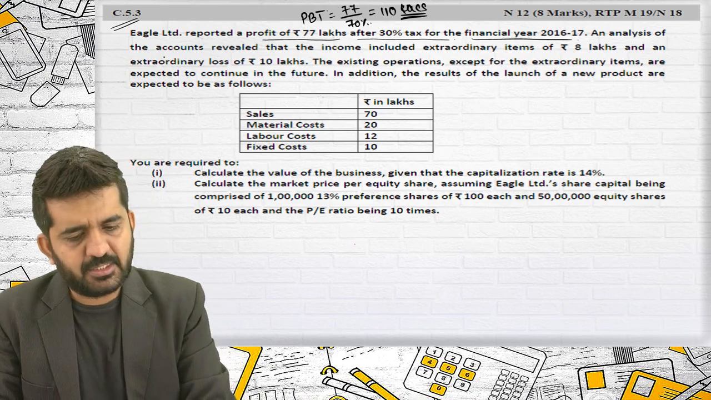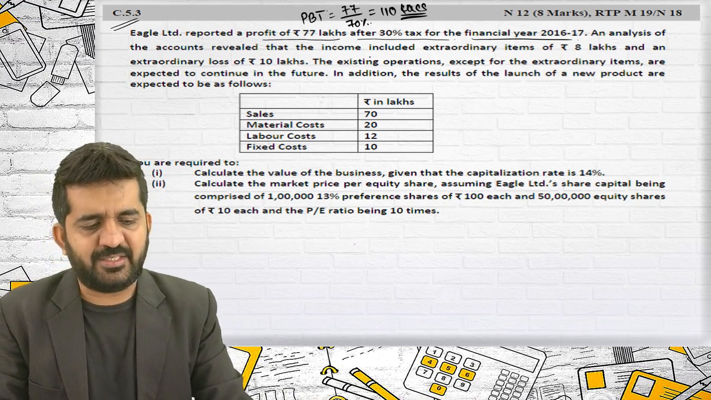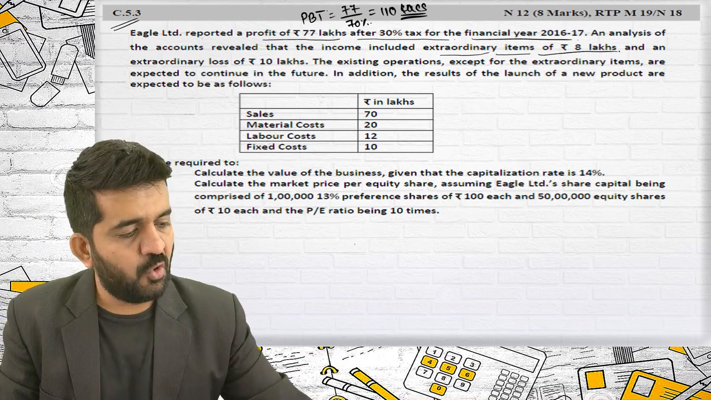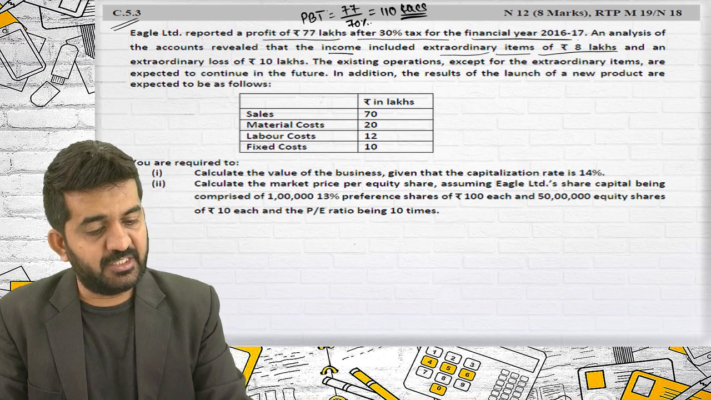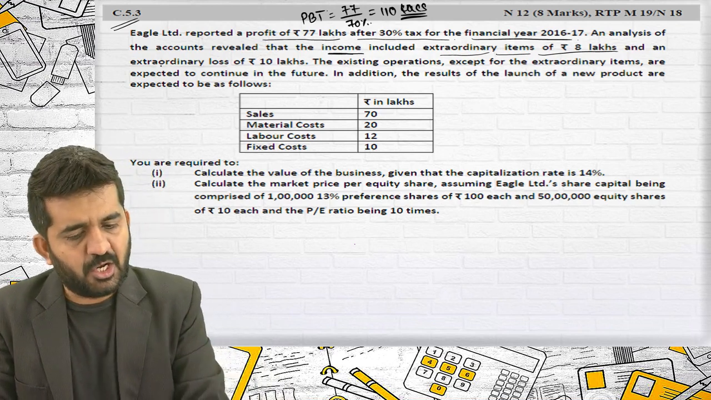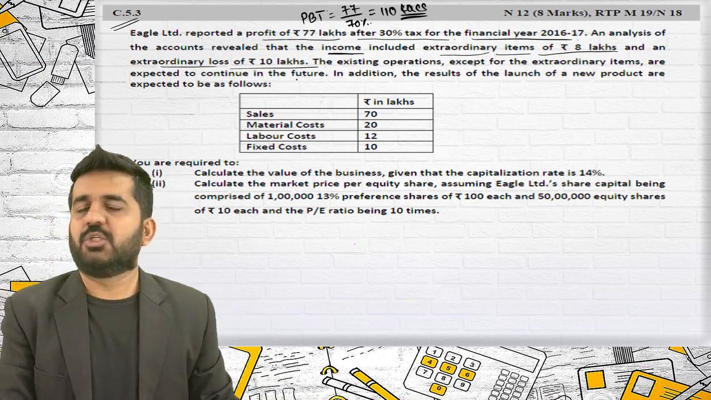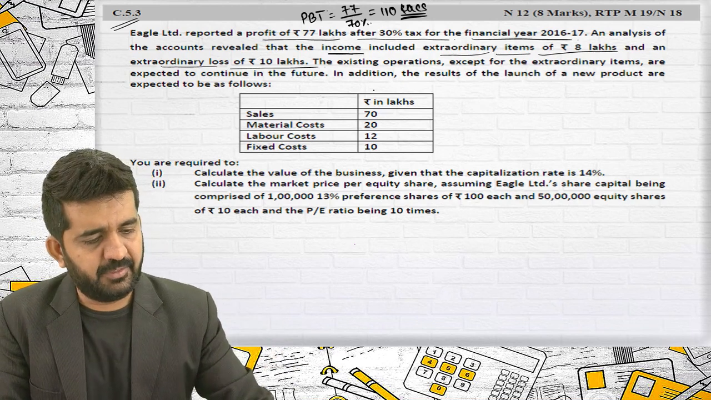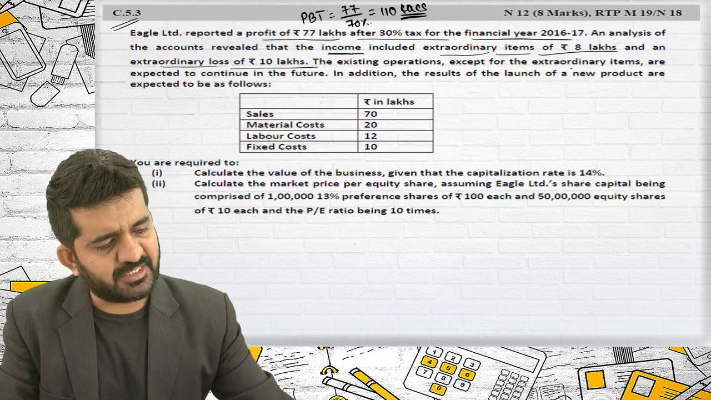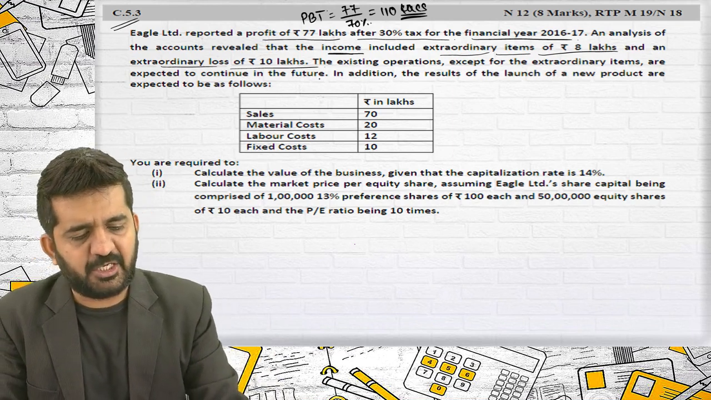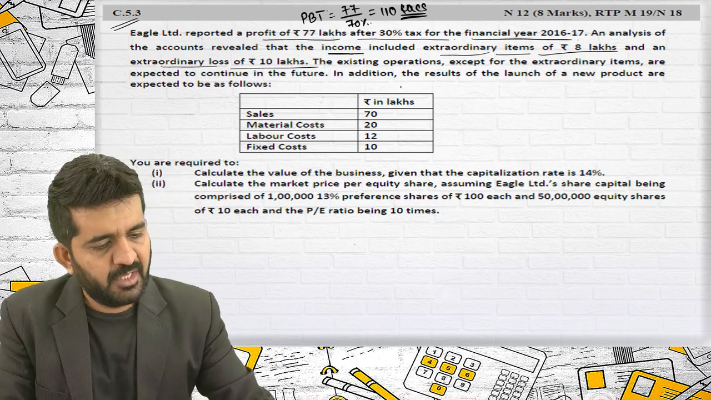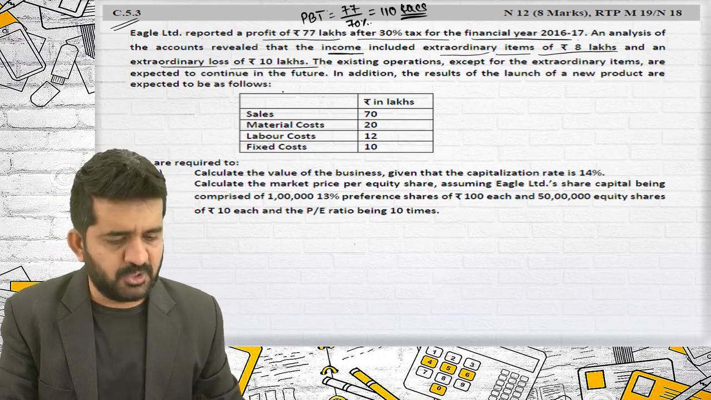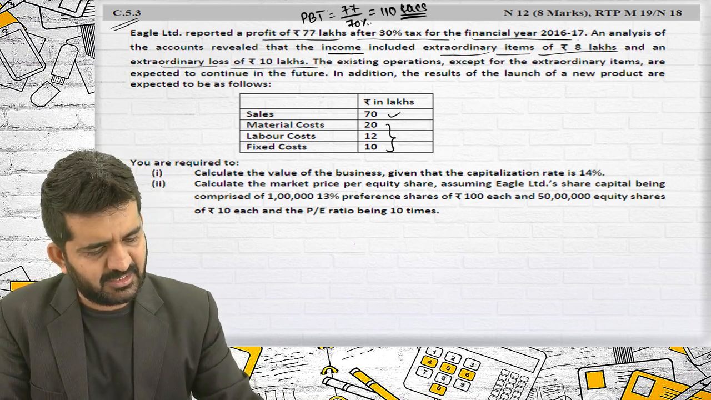An analysis of the accounts reveals that the income included extraordinary items, which will not be repeated, of rupees 8 lakhs as income, and an extraordinary loss of rupees 10 lakhs. So if the word extraordinary is written, we will not be assuming that this will be repeated. The existing operations, except for the extraordinary items, are expected to continue in future. In addition, the results of the launch of the new product are expected to be as follows. Sales, and this is their cost.